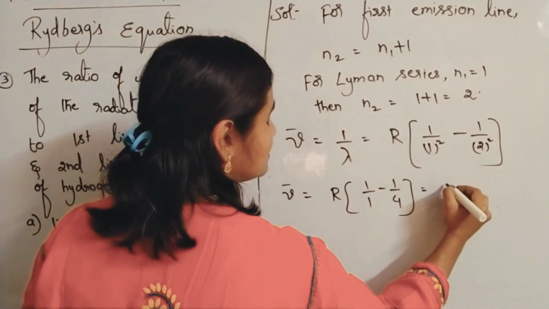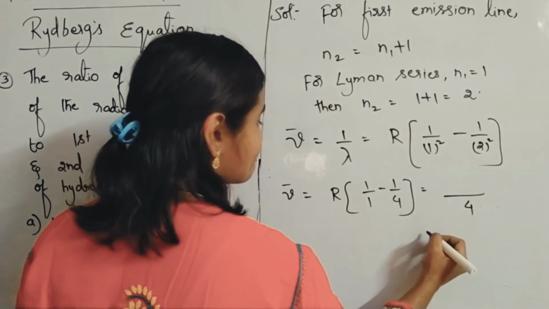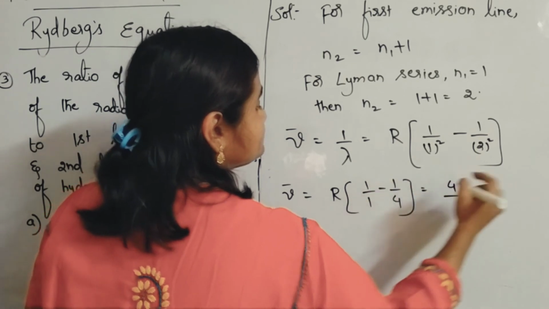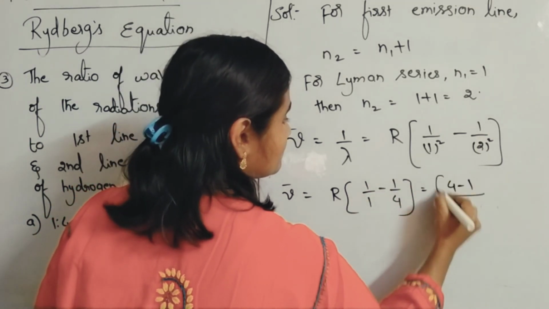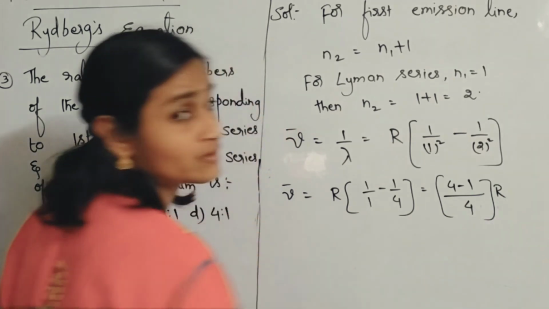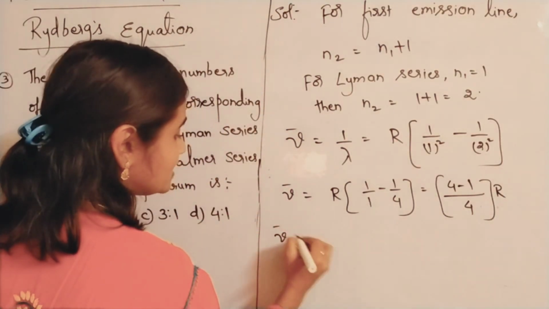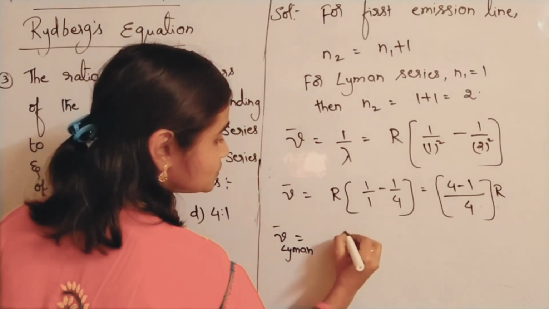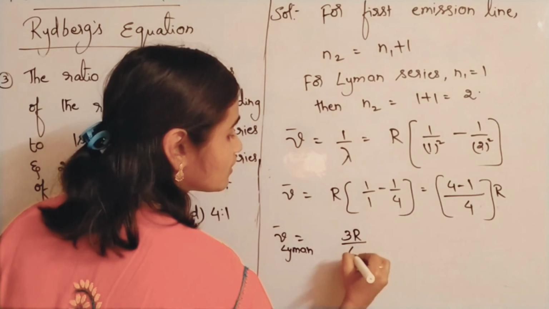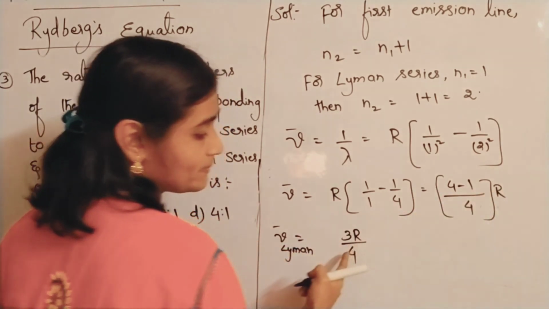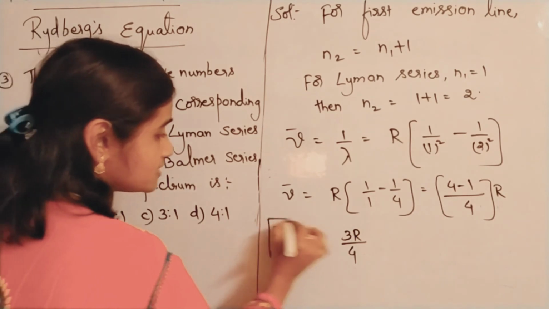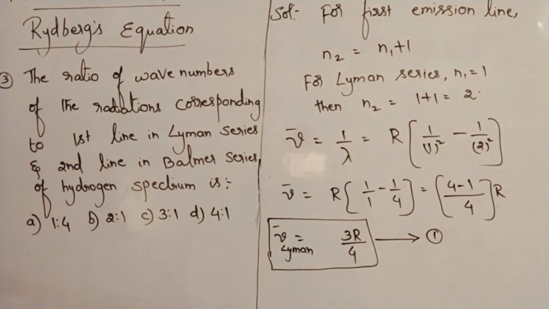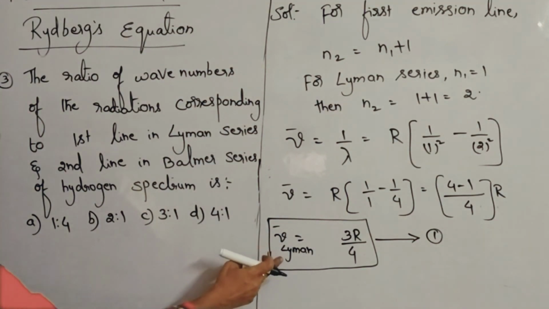LCM is 4, so 4 minus 1, into R. This is in the Lyman series: nu bar is equal to 3R by 4. Let us take this as the first equation. This is the wave number value for the first emission line in Lyman series.